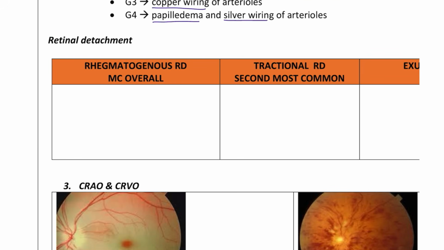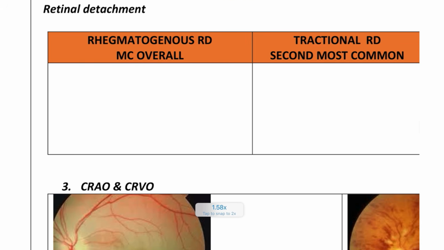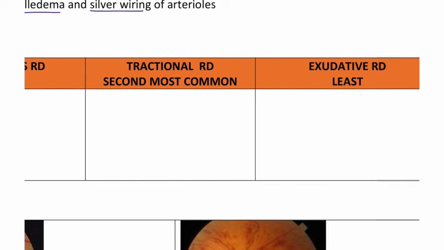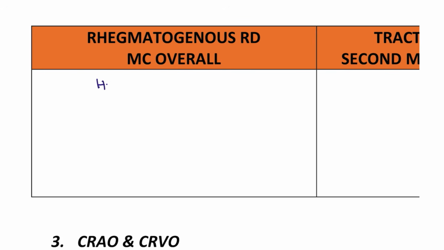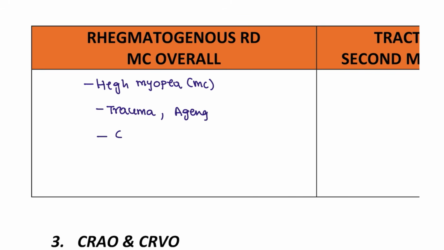Next, retinal detachment. The retinal detachment question has also been repeating, guys. For retinal detachment, we have the rhegmatogenous type, the tractional type, and the exudative type. So what is the rhegmatogenous type? This is due to high myopia, the most common cause. We also discussed it in the above slide, where we discussed patients with trauma. So trauma patients can also have this condition. Other causes are aging and also cataract surgery. Patients after cataract surgery are also seen with this condition.